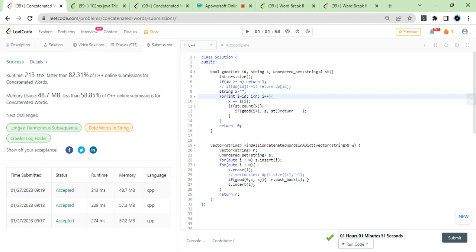Obviously I'm going for every ending point, but it's not like x is equal to s dot substr from id to i. I'm not using the substr function to take out the string from id to i. Instead, I'm gradually adding one character at a time, otherwise it will take a lot of time. So by taking one character gradually, I'm using some pre-calculated work which I have already done. Taking the substr function every time is not a good idea.